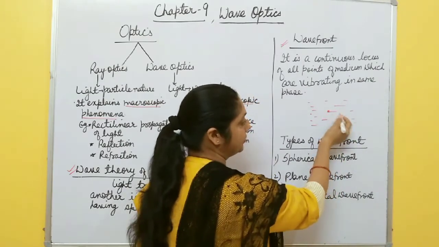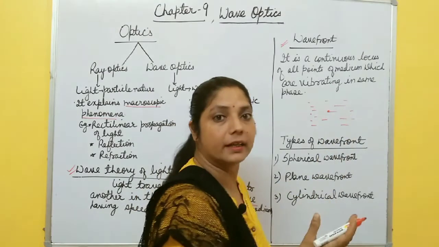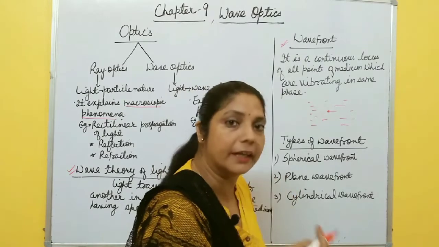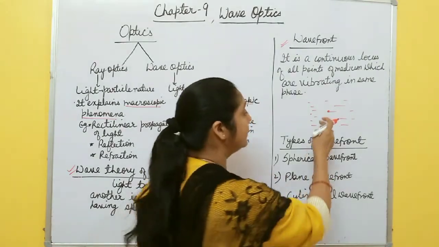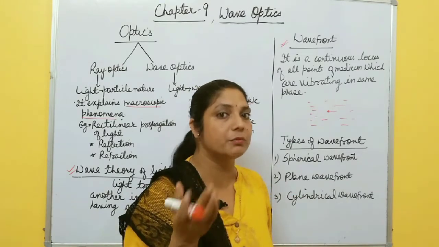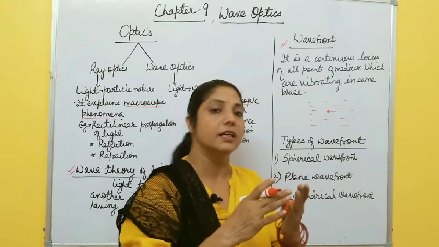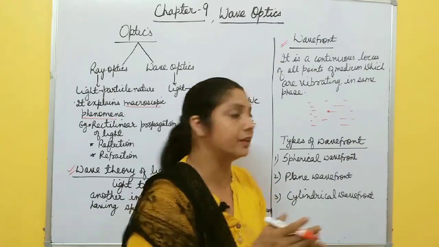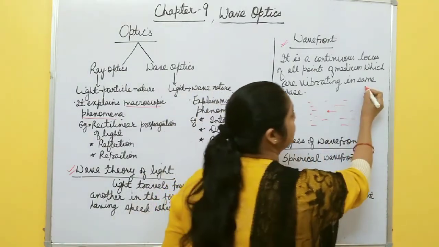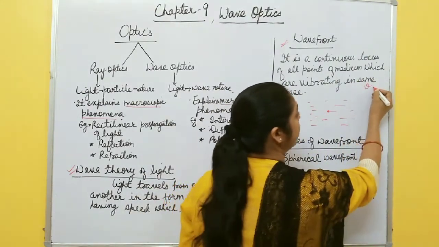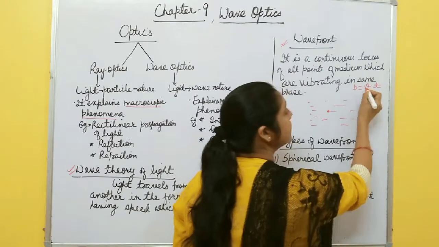Suppose if this medium is air, then the speed of light in that medium is 3 into 10 to the power 8 meter per second. But this medium is water. Here light moves with some other speed, because the speed of light depends on the medium in which it is traveling. Here the medium is water. So suppose the speed of light is v, and after some time t it covers distance vt.